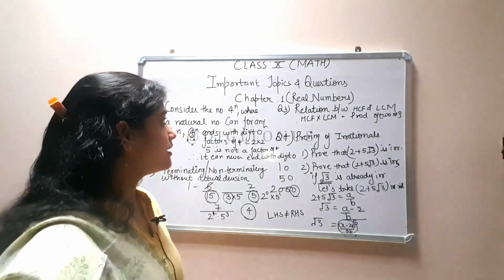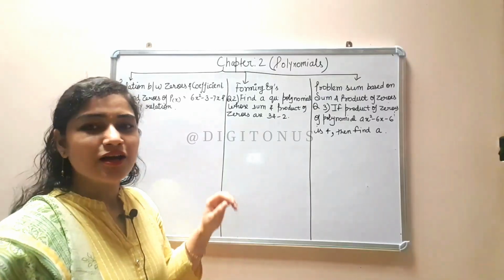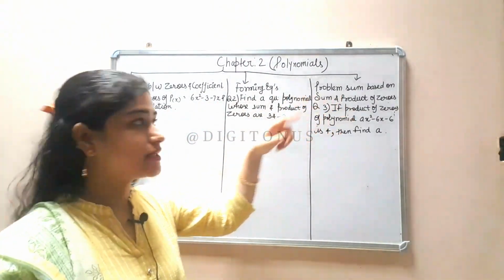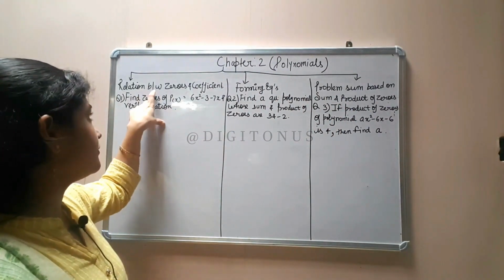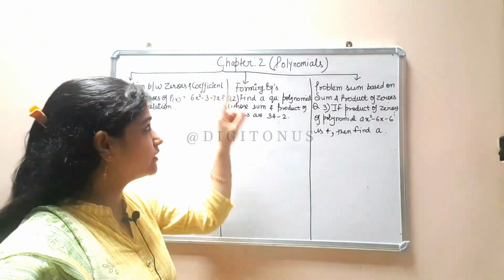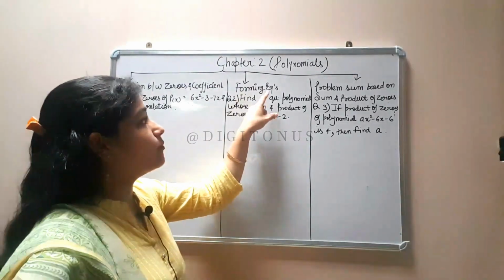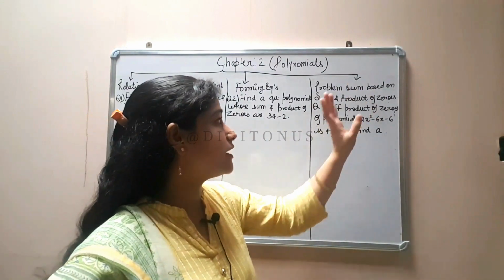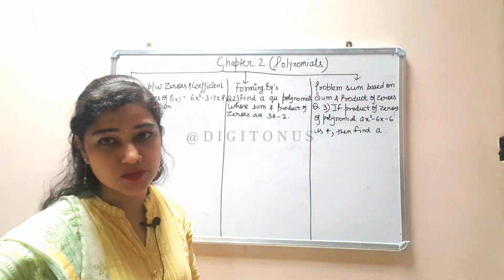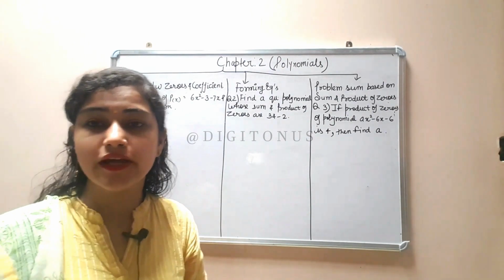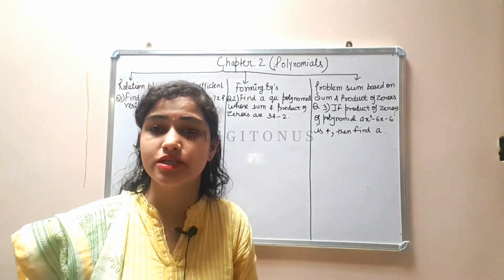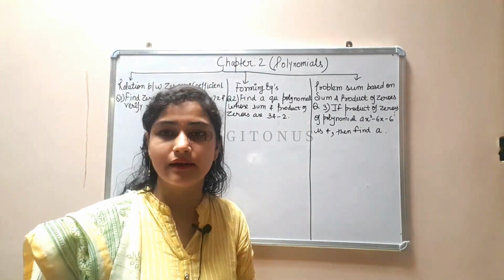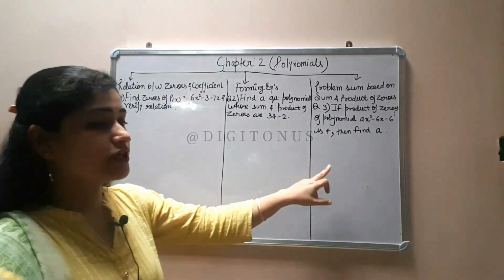Okay, now let's start chapter 2. So in chapter 2, polynomials, 3 topics are very important now in this session. First is the relationship between zeros and coefficients of the given polynomial. Second, forming equations, quadratic or cubic, and problem sums based on sum and product of zeros. Earlier one topic was also very important, situation based questions based on division algorithm, but this time this topic has been deducted. So we will study these 3 topics.